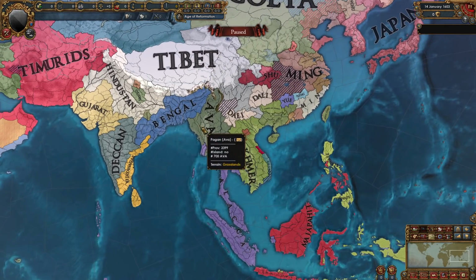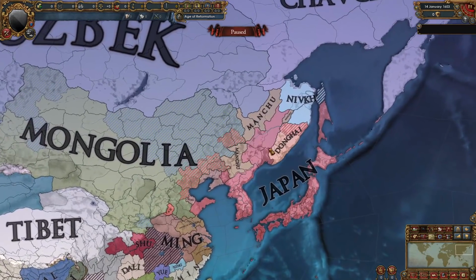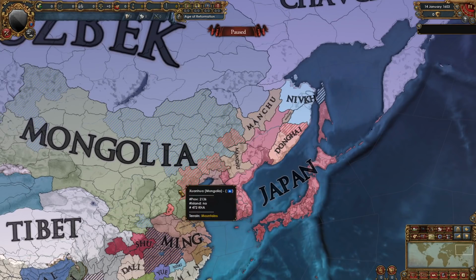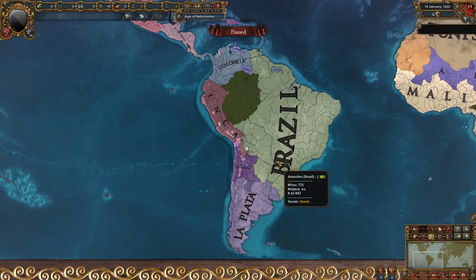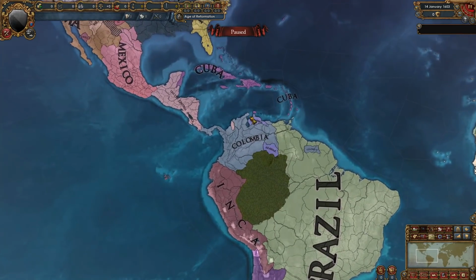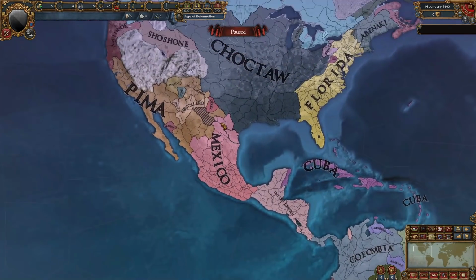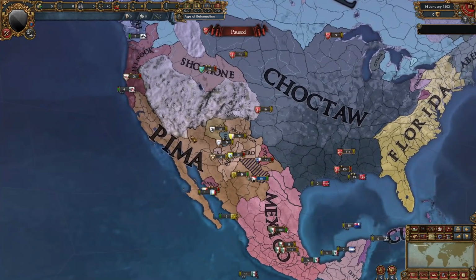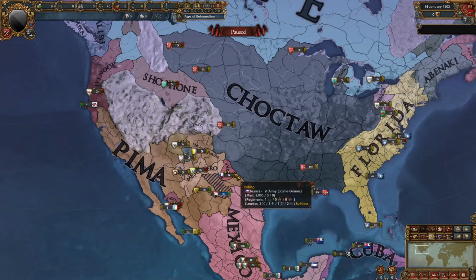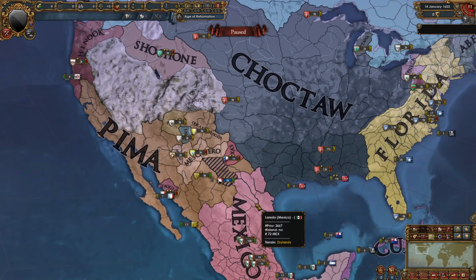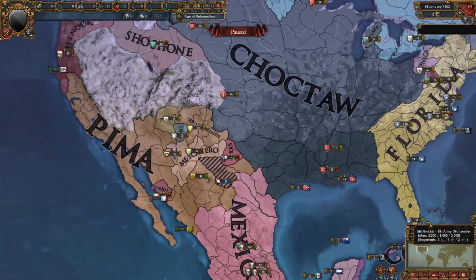Malacca has been expanding into Ava and Khmer a bit. Japan is getting pretty strong, to be honest, and I think they will take some provinces from Mongolia in this war. In South America, things have pretty much stabilized. Paraguay is still gone, but Colombia did manage to consolidate even more, as well as Mexico. All the native Mexican nations are gone. Pima has grown a bit too, and you might notice that Texas is, well, they're an OPM right now. Basically Choctaw and Mexico beat them down, and this is what they're down to.